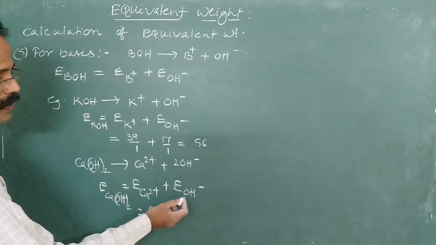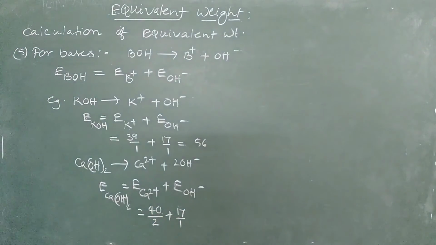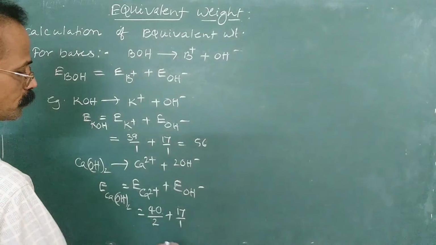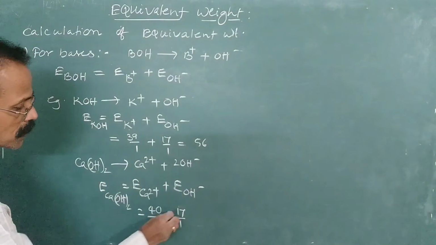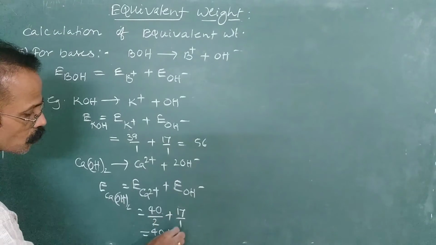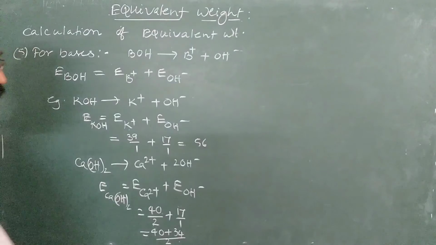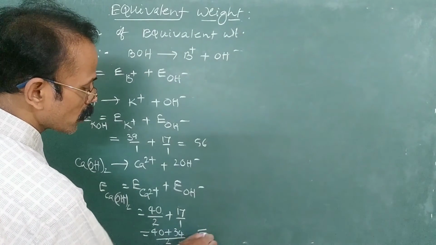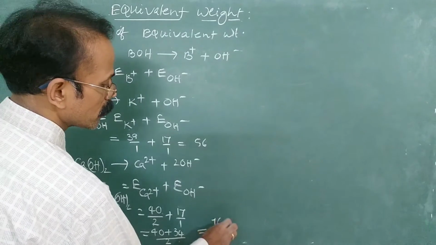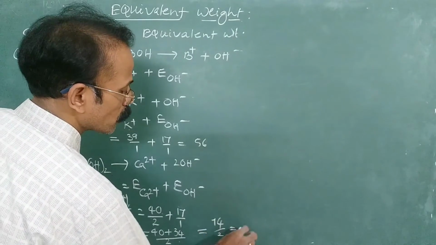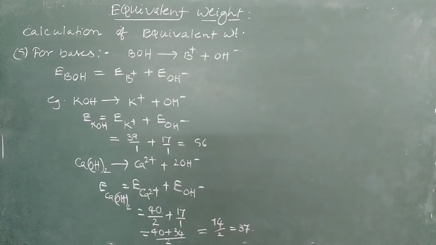Here it is equal to 16 plus 1, 17 by 1. Now it is 40 plus 34 by 2, so that is equal to 74 by 2. 74 divided by 2 is equal to 37. So this is the equivalent mass of calcium hydroxide.